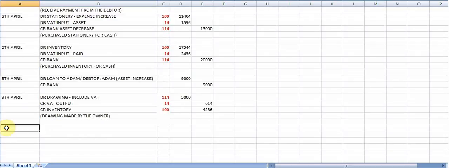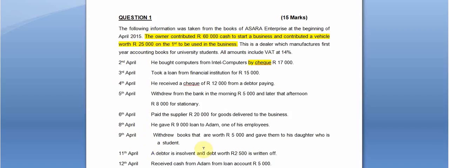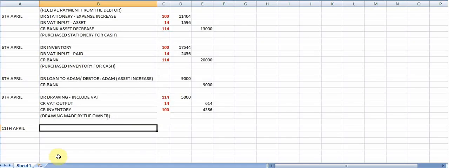Then on the 11th of April, there is another entry to be recorded there. On the 11th of April, the question says, a debtor is insolvent and debt worth 2,500 rand is written off. Alright, what are the accounts that I'm working with? I am going to debit the bad debts, because this expense is now more.